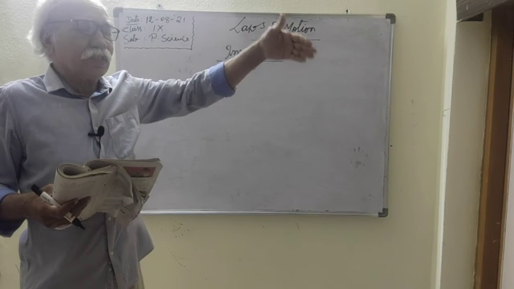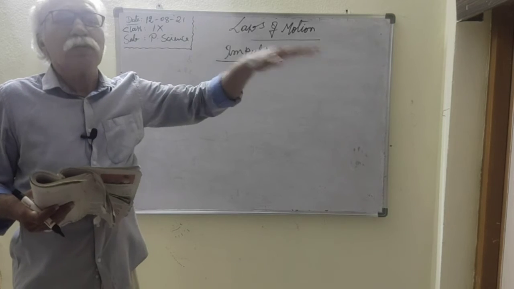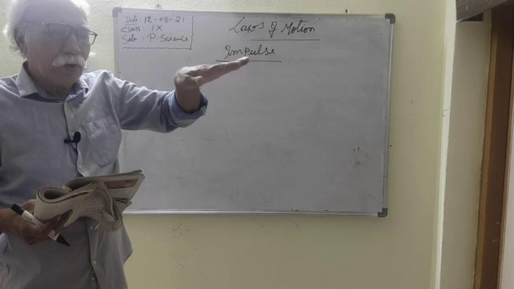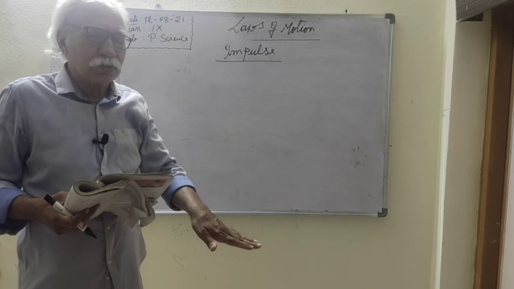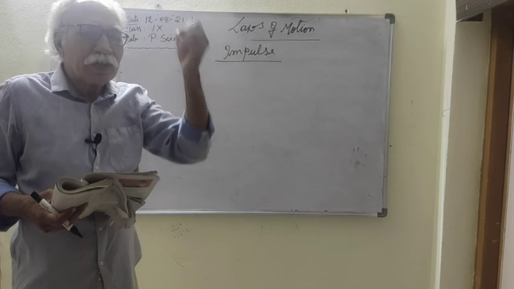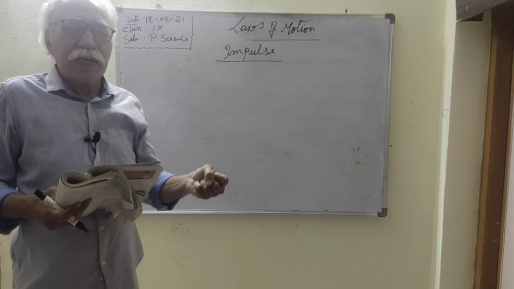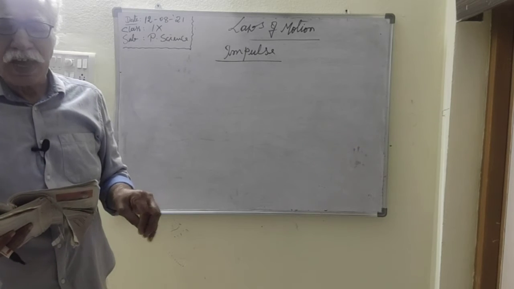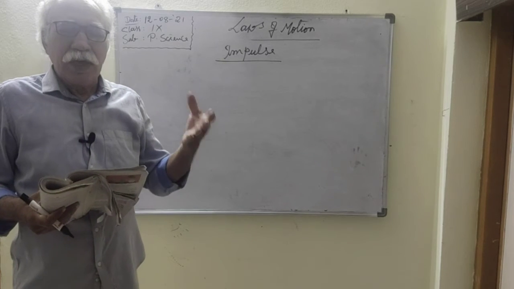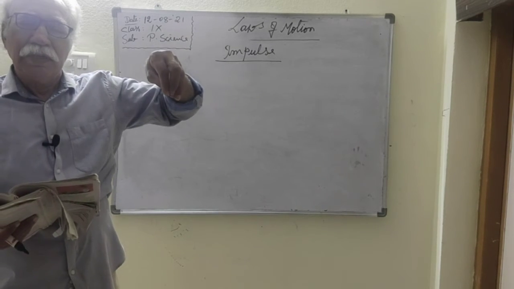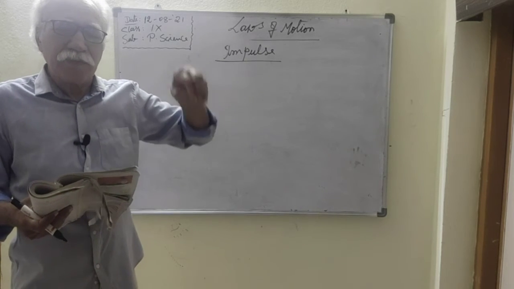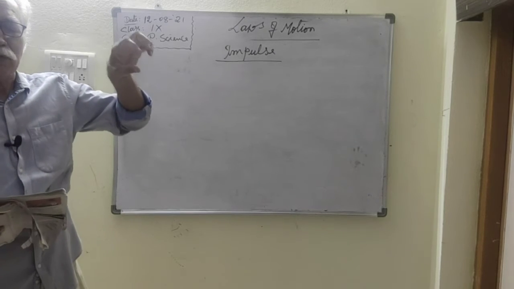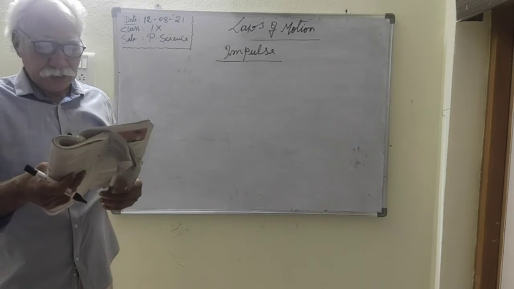While falling down, he tries to fall on a cushion. Why? Because when he falls on a cushion, the body moves downward through the cushion, so the time is increased and the effect of the force on the body is decreased. If the time is not increased, the effect of force is increased. If the time is increased, the effect of force is decreased. So for that, he jumps and falls on a cushion.